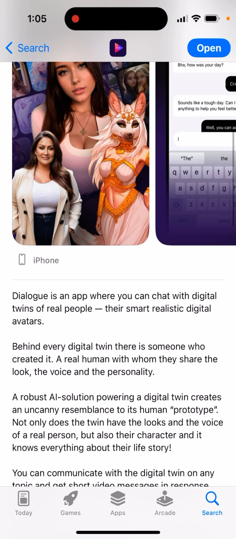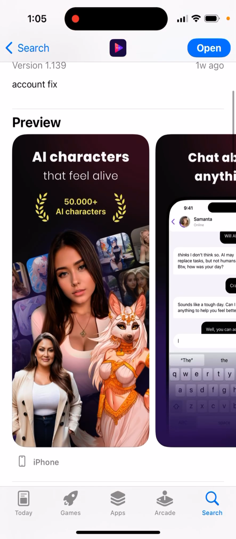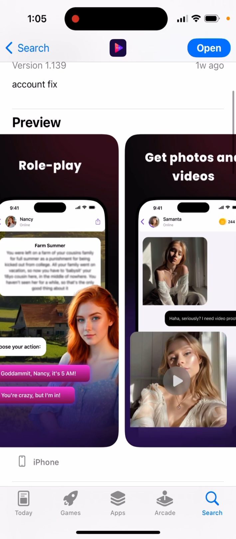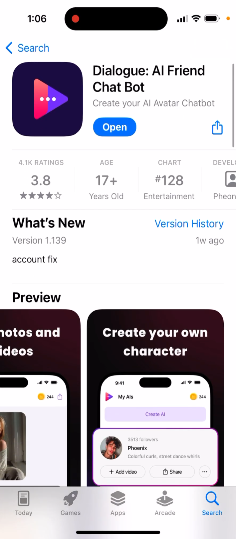It's an app where you can chat with digital twins of real people. There are smart, realistic digital avatars. Behind every digital twin, there is someone who created it. Robust AI solution. So yeah, here it is. It just seems like a standard chatbot app.